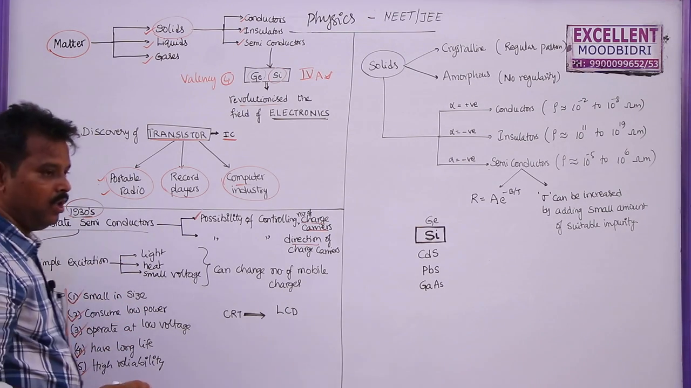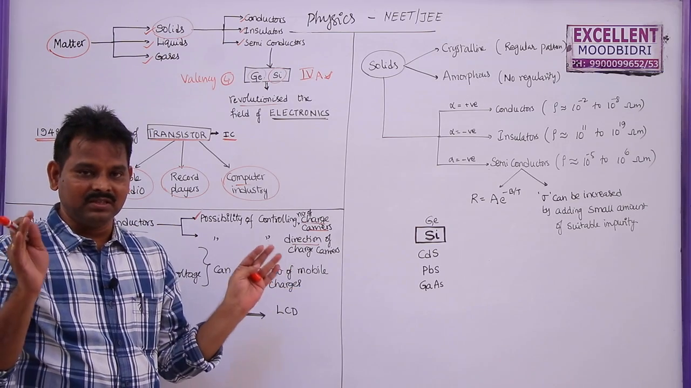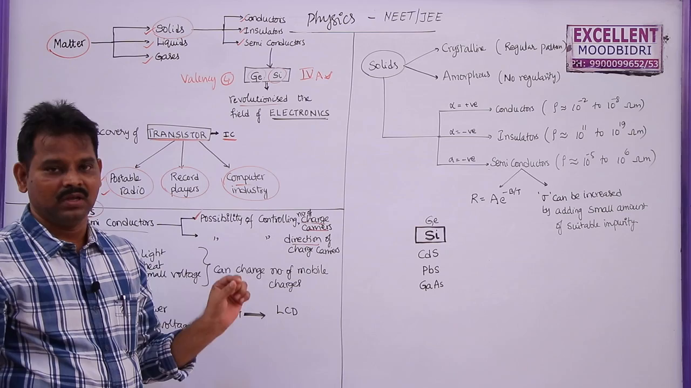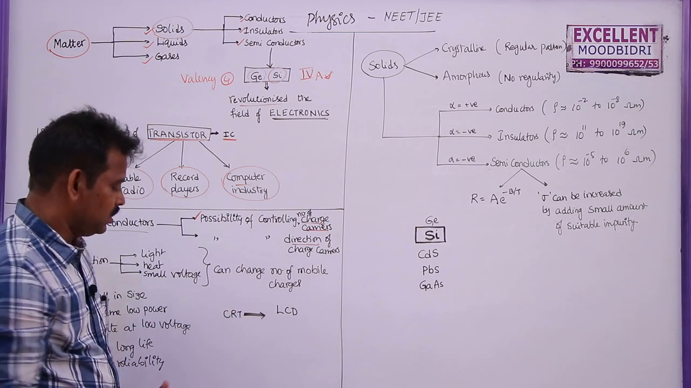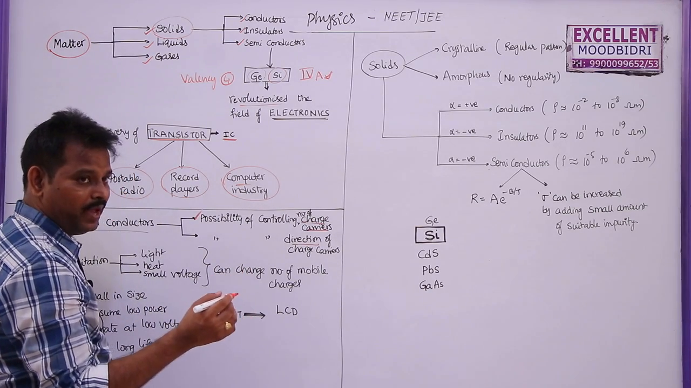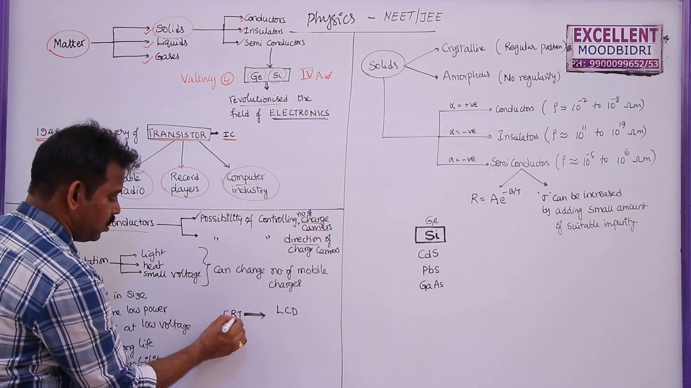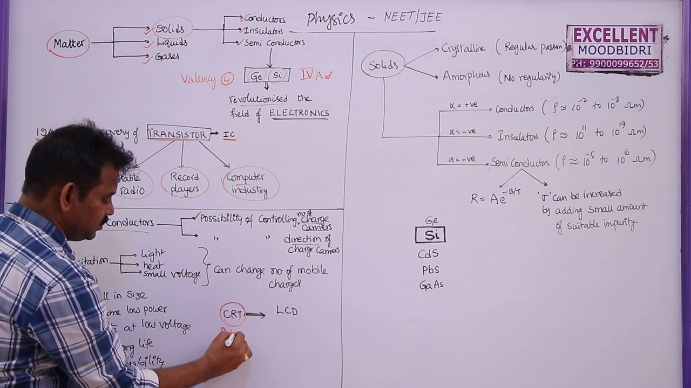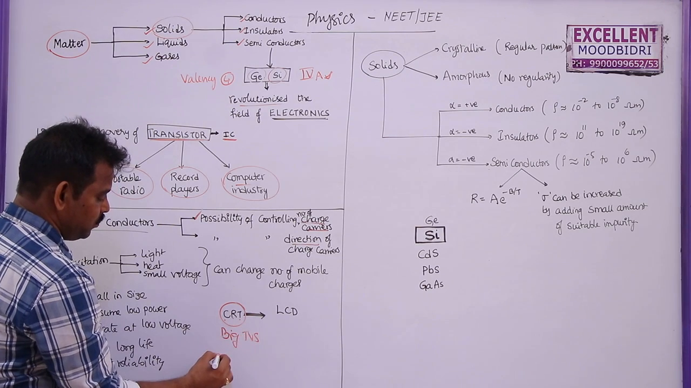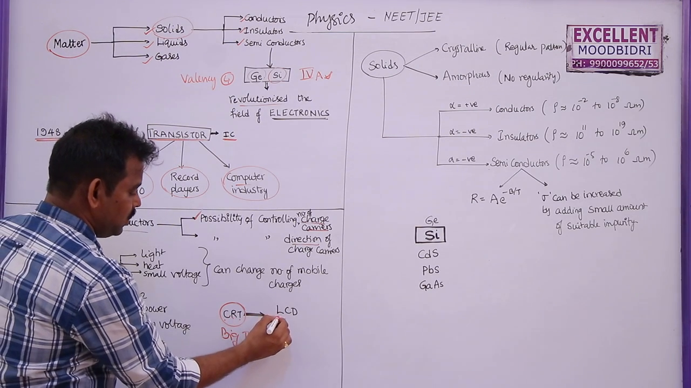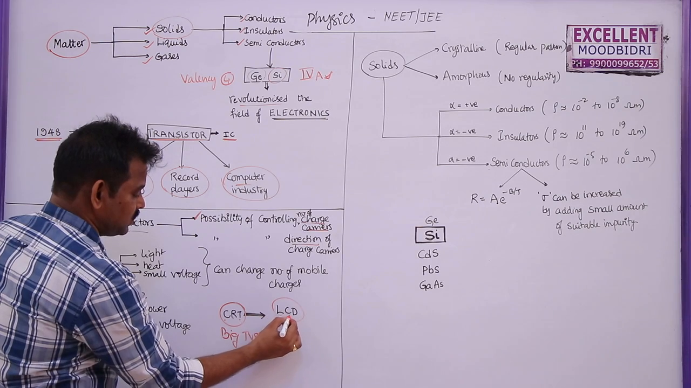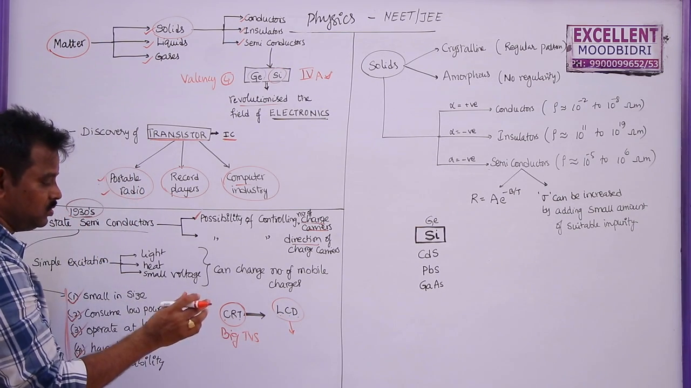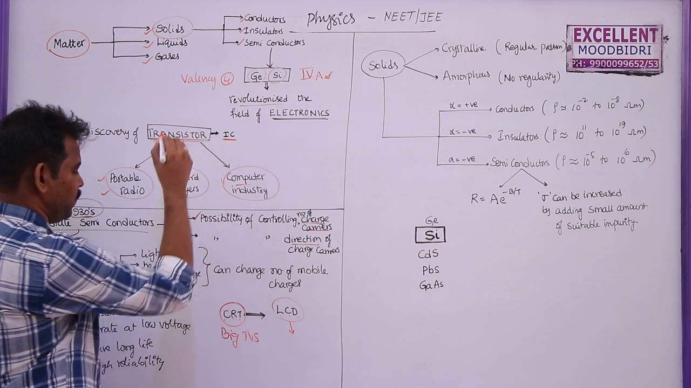Previously, if you see the old TVs, the size of the picture tube was too huge. Now we have slim TVs. Now what is the main component there? The cathode ray tube was used previously in big TVs as well as in big computers. But now we are using liquid crystal display TVs, LCD TVs. So LCD TVs use these transistors only.